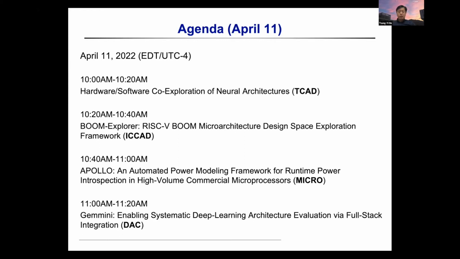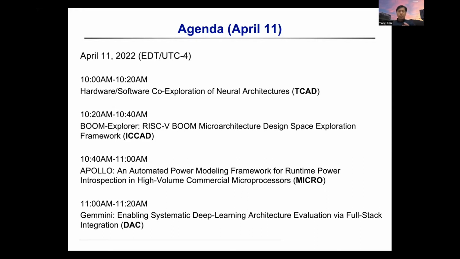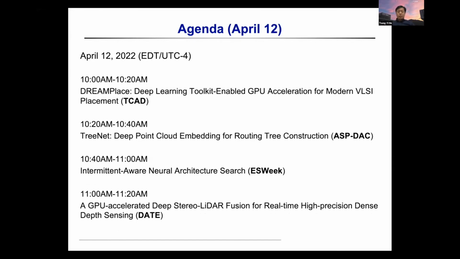That's for today's session. Tomorrow will be papers from TCAD, ASP-DAC, ESWEEK, and DAC. Today, most of the papers are related to architecture search and also microarchitecture, and tomorrow we will have more papers related to EDA and also embedded systems.